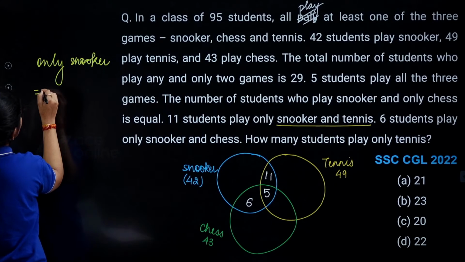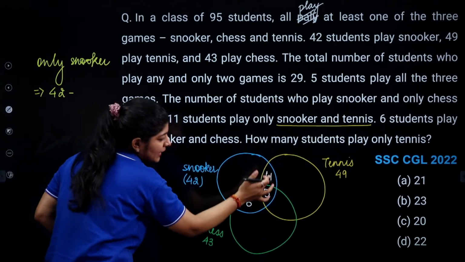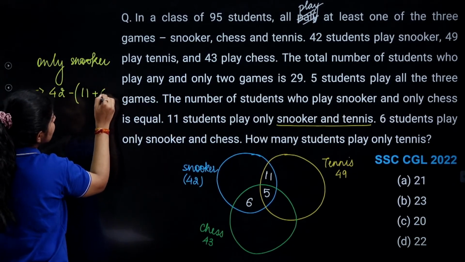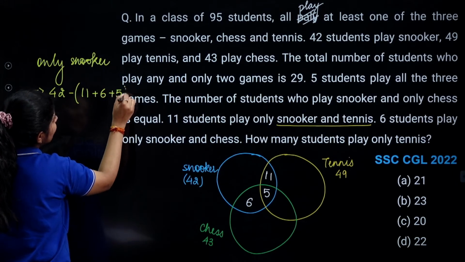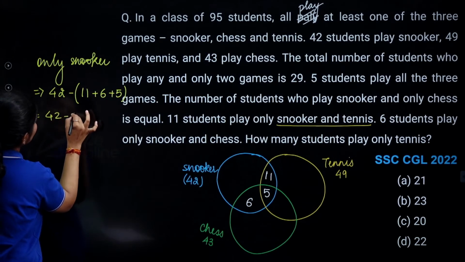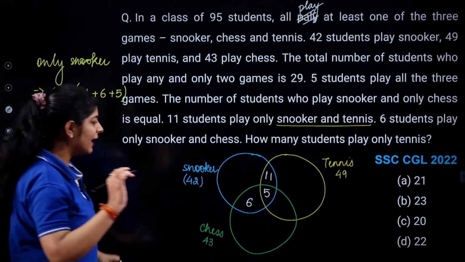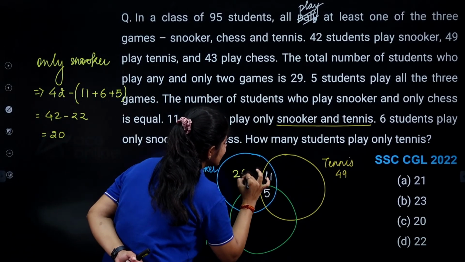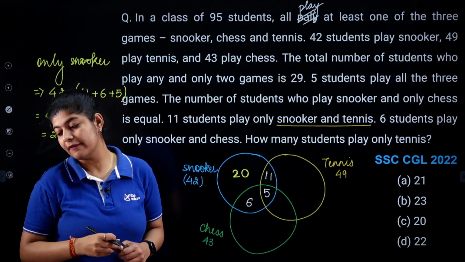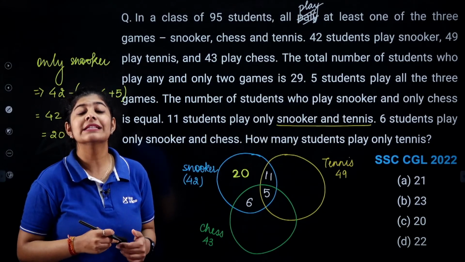So the total number of snooker players that we are having over here is 42, but we need to subtract this part, minus 11 plus 6 plus 5. Basically here we are getting 22. So 42 minus 22, here we are getting 20 as our answer. So basically 20 are those students who are playing only snookers. Very good, Mahesh. 20 are the students who are playing only snookers.